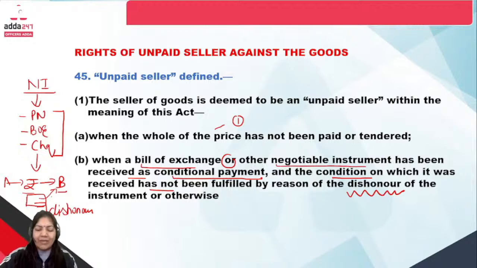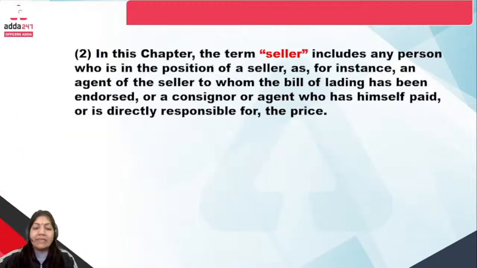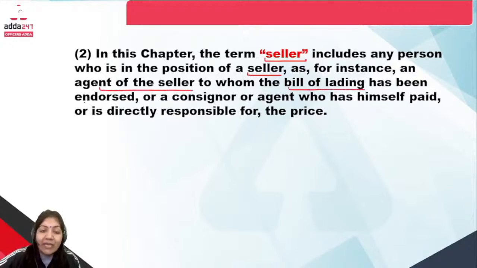Done. Now next, in this chapter, the term seller includes, seller means simply any person who is in the position of the seller, as for instance an agent of the seller to whom the bill of lading has been endorsed, or a consignor or agent who has himself paid or is directly responsible for the price.